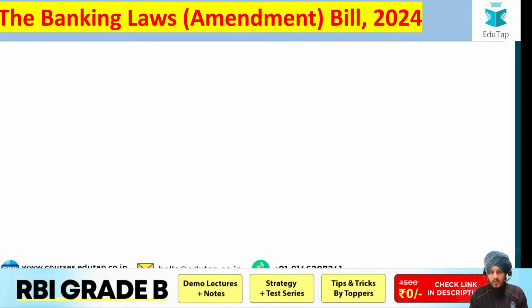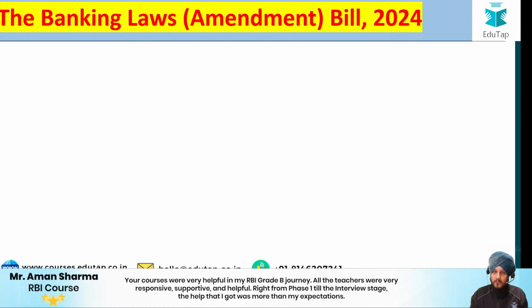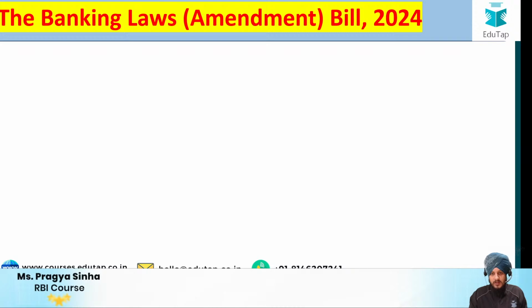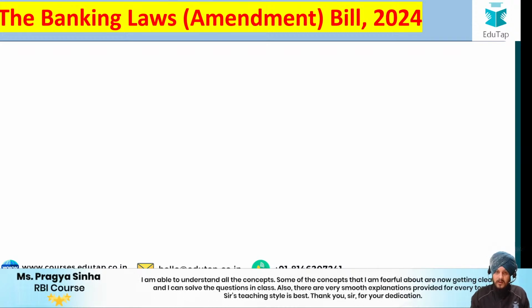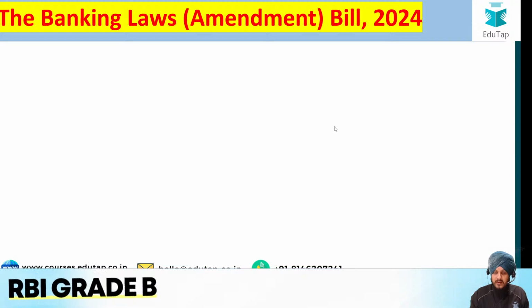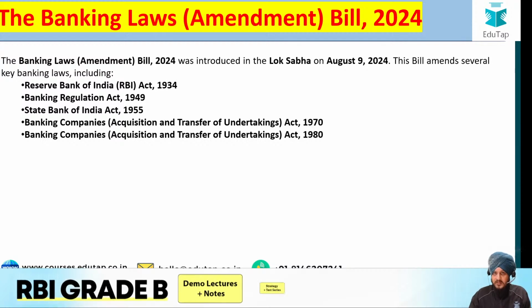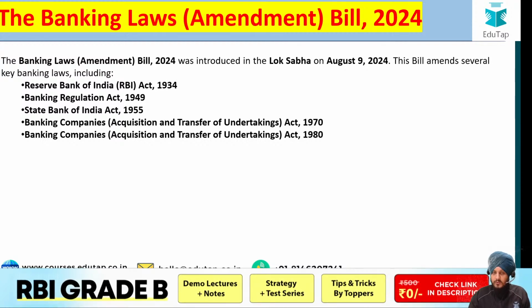Let us talk about the Banking Laws Amendment Bill 2024, and let us see the important provisions that have been brought by the government. This bill was introduced in the Lok Sabha in the month of November, and in the month of December it was passed. The first and foremost thing is the different provisions that this bill aims to amend.